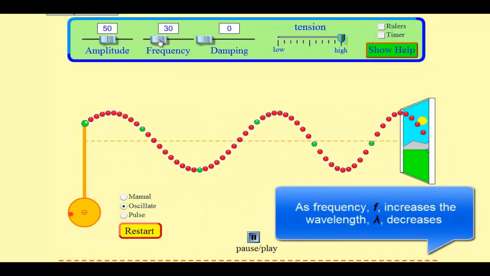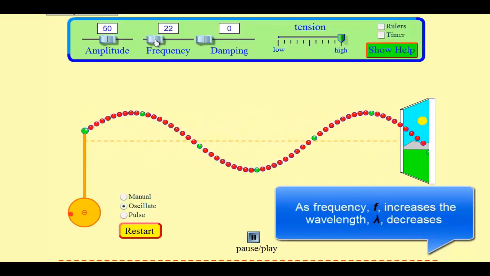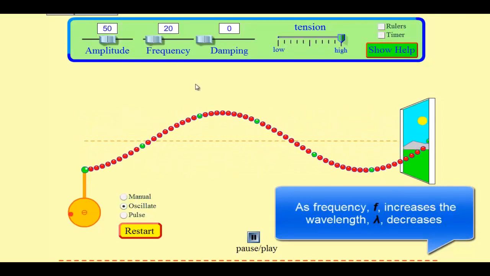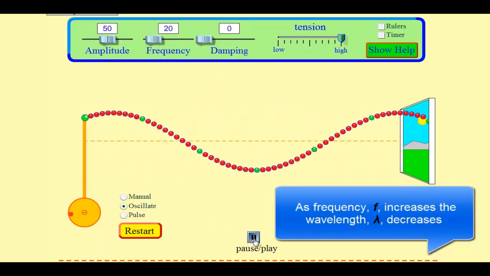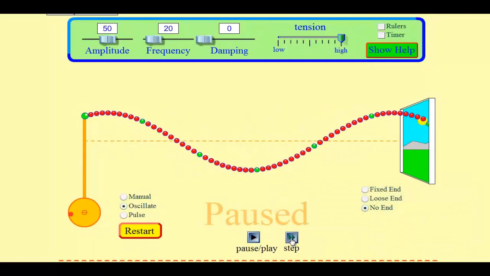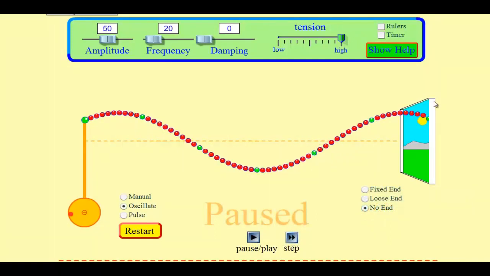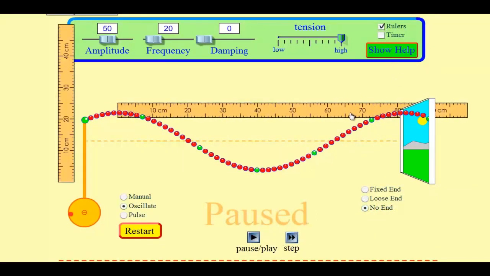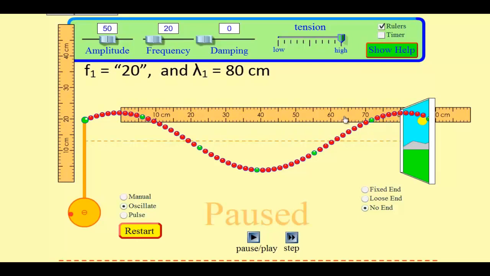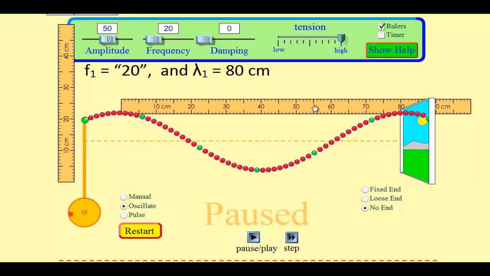Now, if I choose a frequency of, let's pick 20. Okay, so there's a frequency of 20, and I'm going to pause it. I'll step it through so we see one full wave, two crests. Now I'll grab a ruler, and with a frequency of 20, from crest to crest is one wavelength, and we can see that it's roughly 80 centimeters. From here to here is roughly 80 centimeters.